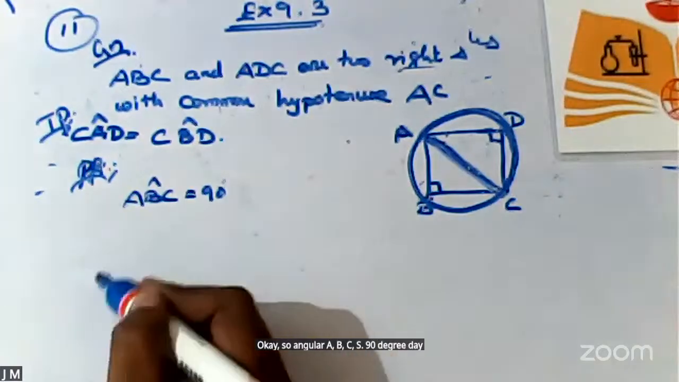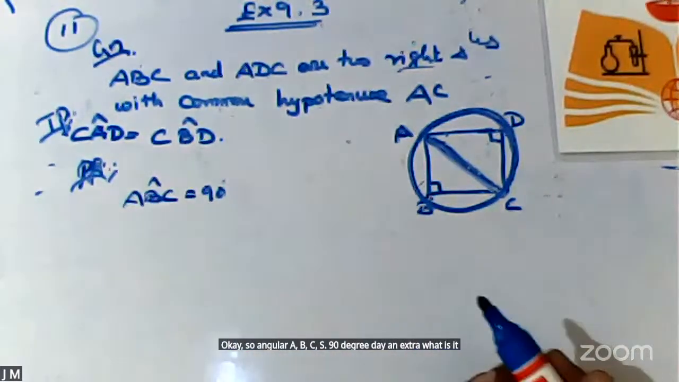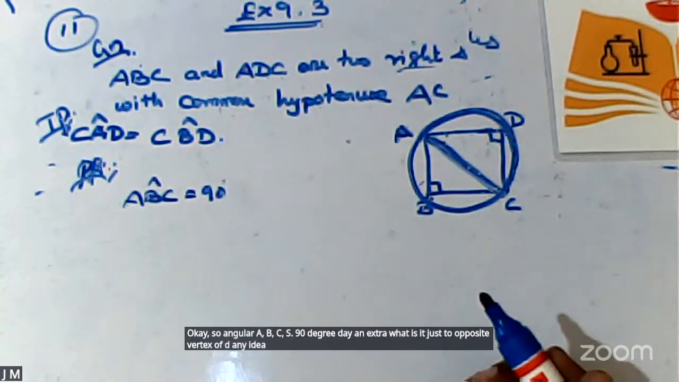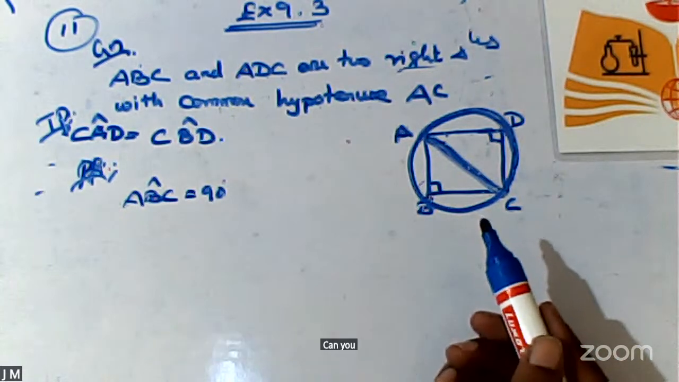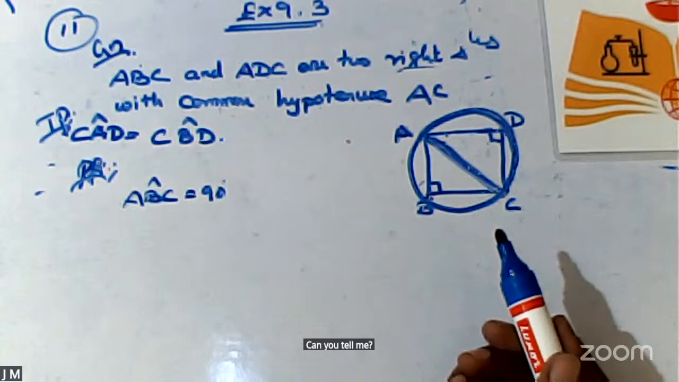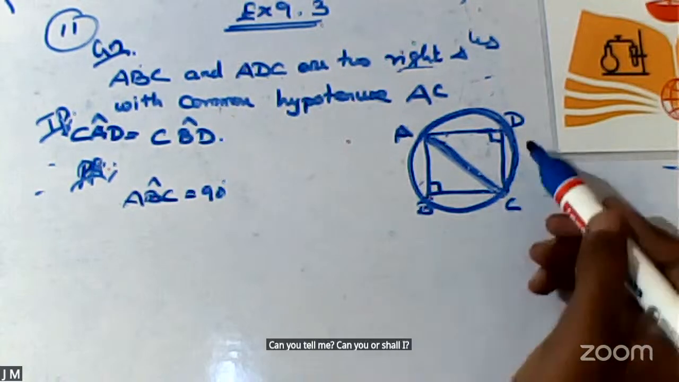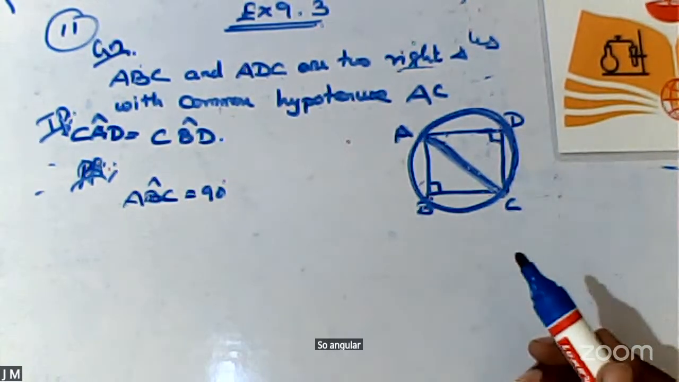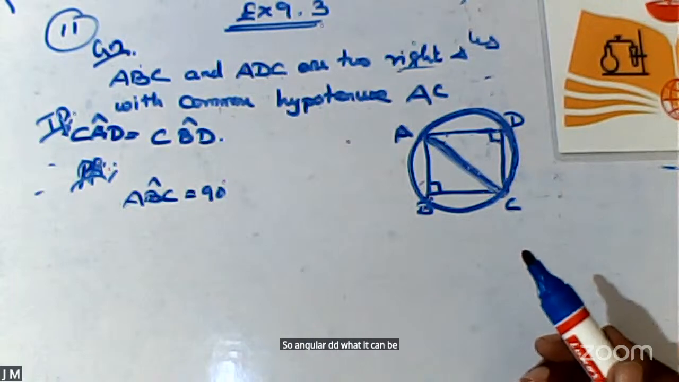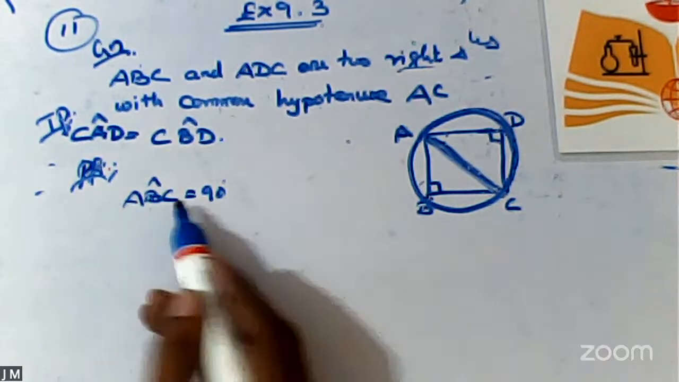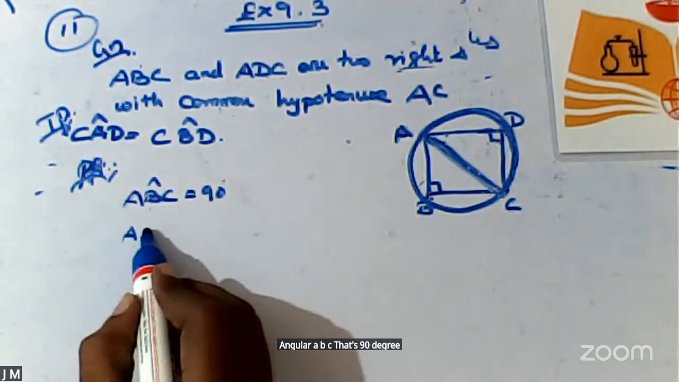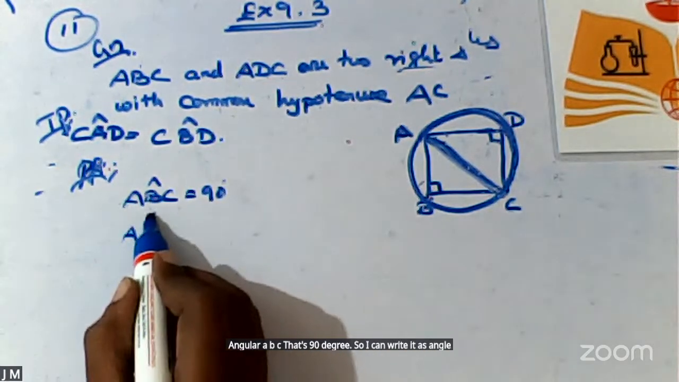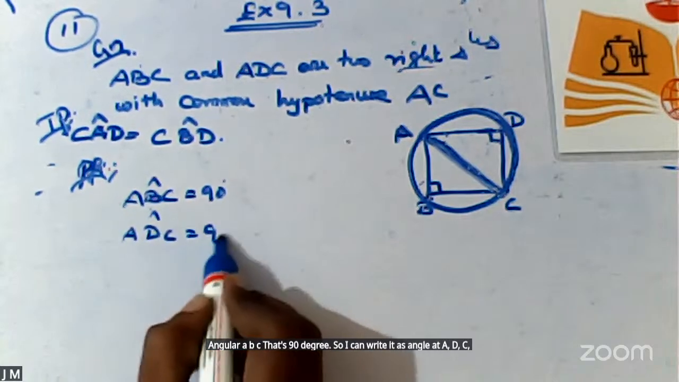Next, what is the opposite vertex of D? Any idea? You yourself can tell me. Can you, or shall I? So angle at D, what can it be? Angle ABC is 90 degree. So I can write it as angle ADC is also 90 degree.